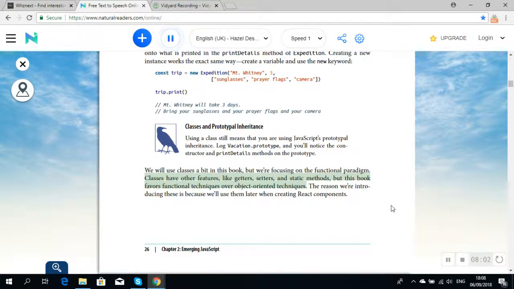Classes have other features, like getters, setters, and static methods, but this book favors functional techniques over object-oriented techniques. The reason we're introducing these is because we'll use them later when creating React components.